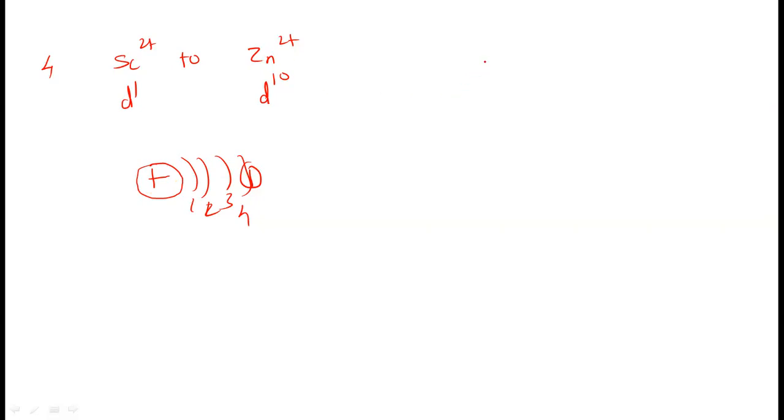Suppose we plot the graph of ionic radii of these elements from scandium to Zn2+, the last element. So what is the nature of the graph? The ionic radii steadily decrease.